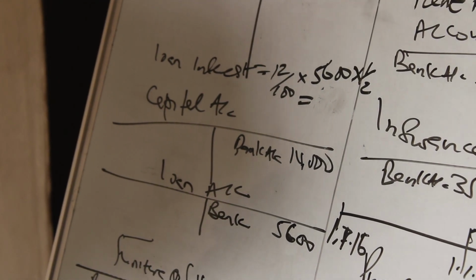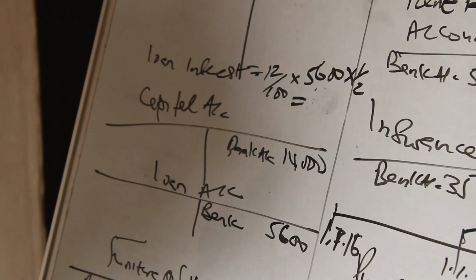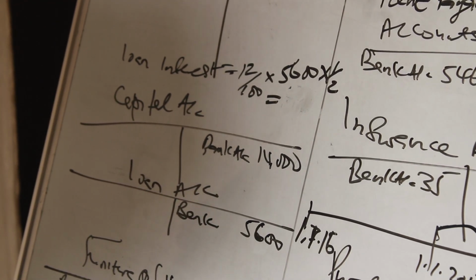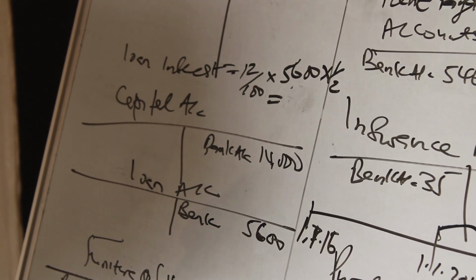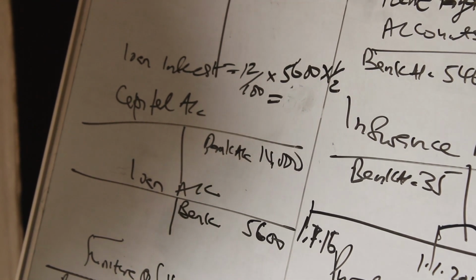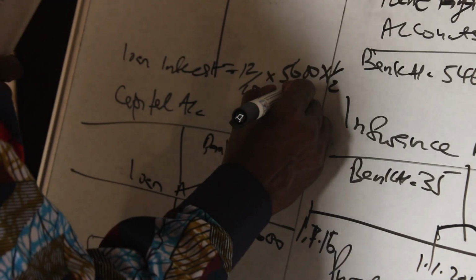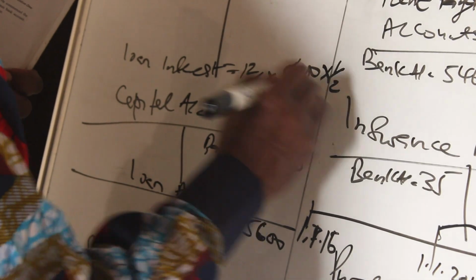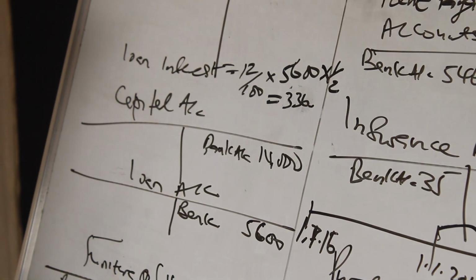0.12 times 5600 times 0.5. We get a figure of 336. That becomes our loan interest expense.